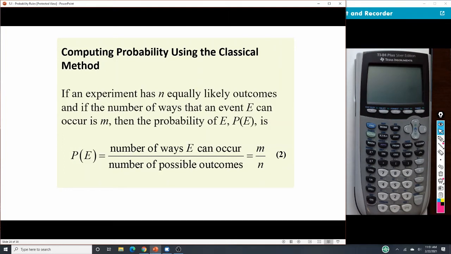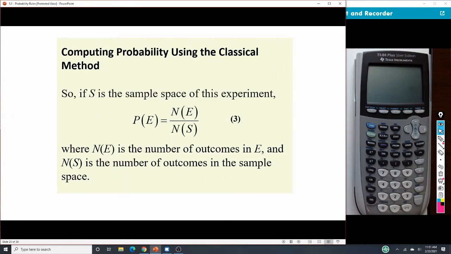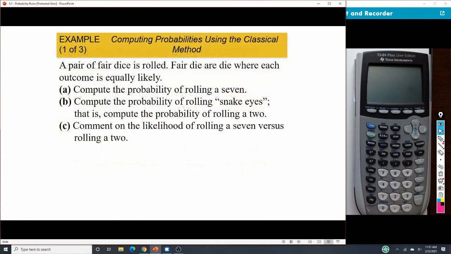It's just written differently. Now they use different letters, M and N here. They also use this way of writing it. So we see here the P for probability of an event. N is for the number in the sample space. So we see those letters being used there.